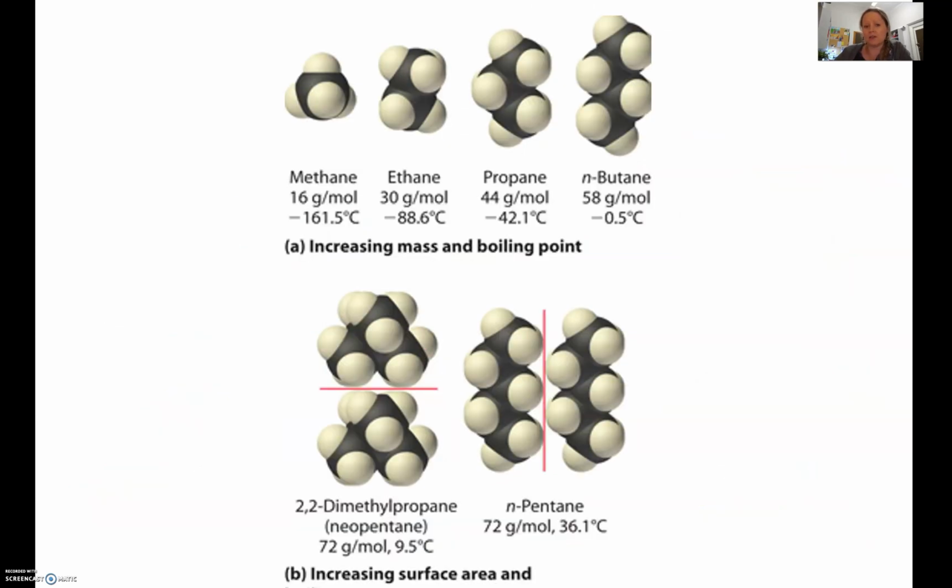And you can see it across different trends. So this is your alkanes, and this is the homologous series, so increasing by CH2. So you've got methane, ethane, propane, and butane, and you can see the boiling point increasing as the size of the chain increases. So as the size of the molecule goes up, the intermolecular forces get stronger and therefore more energy.